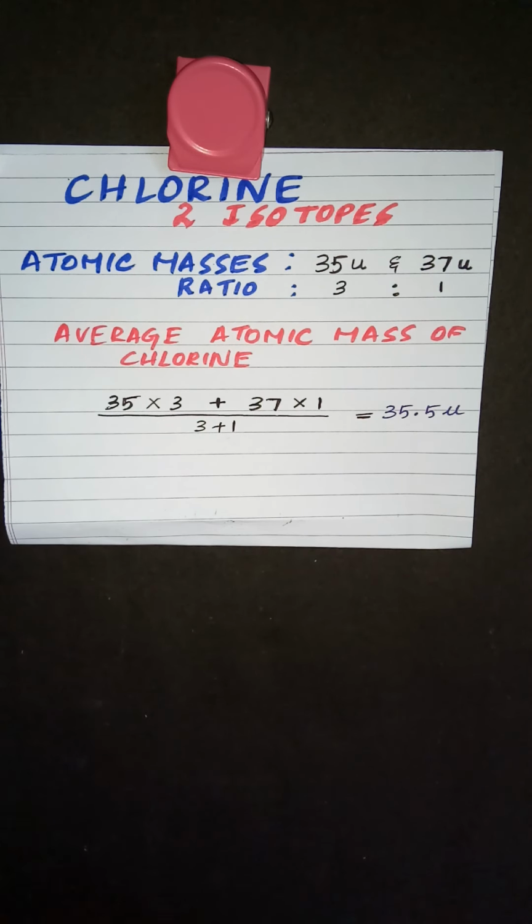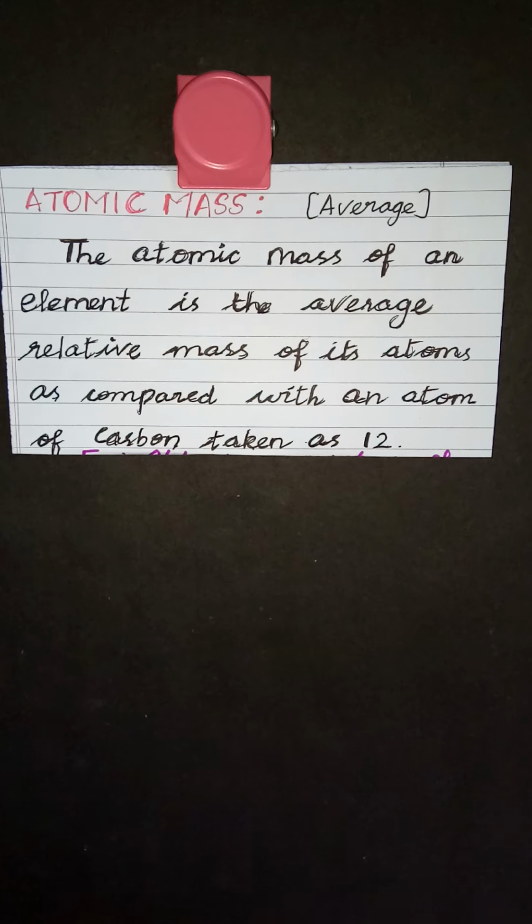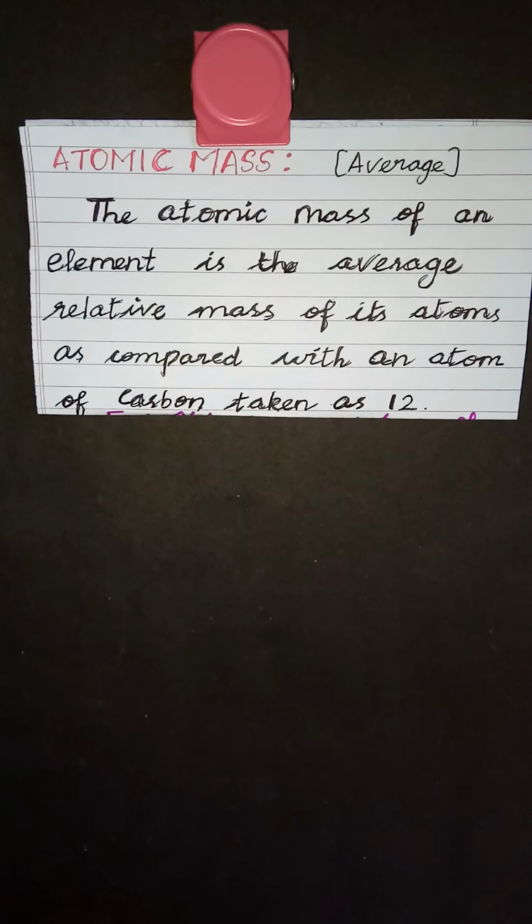When we started talking about atomic mass, I used the word relative because we relate it to a standard reference, since we cannot determine the actual atomic mass. And now we are including the term average. Why do we use the term average? Because you have isotopes having different masses. Atoms of the same element have different masses, so we take the average. So the proper definition of atomic mass should use the term average: the atomic mass of an element is the average relative mass of its atom as compared with an atom of carbon taken as 12.